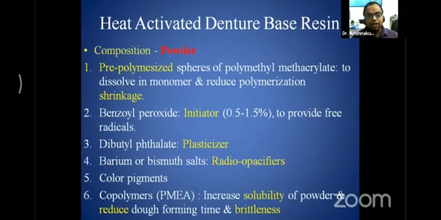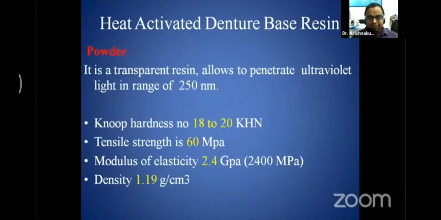Denture base resin can range from pink to a slightly reddish shade, but the basic color is pink, and the value and chroma change depending on the addition of color pigments. Various copolymers are added, which increase the solubility of the powder in the monomer, and reduce the dough forming time and the brittleness. The powder is a transparent resin unless color pigments are added, and it allows ultraviolet penetration in the range of 250 nanometers. The Knoop hardness number is around 18 to 20 KHN.